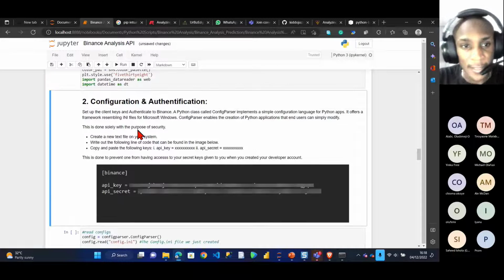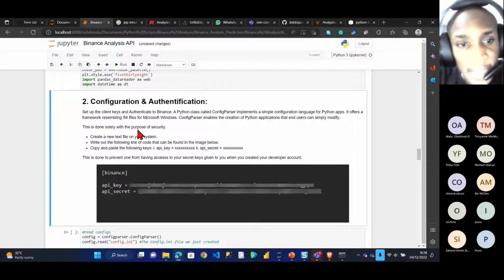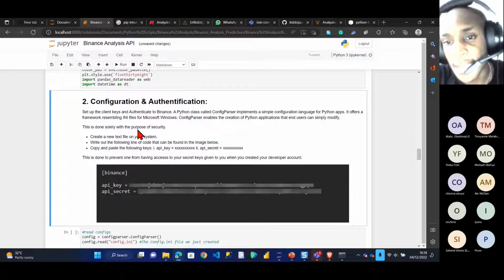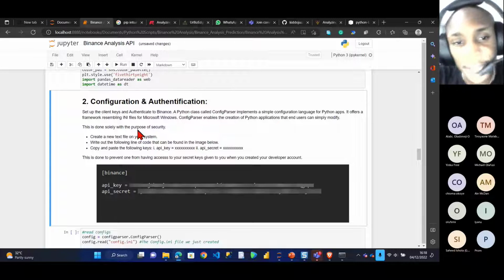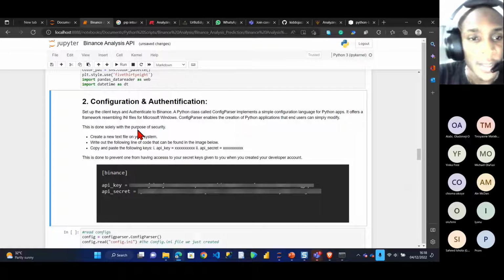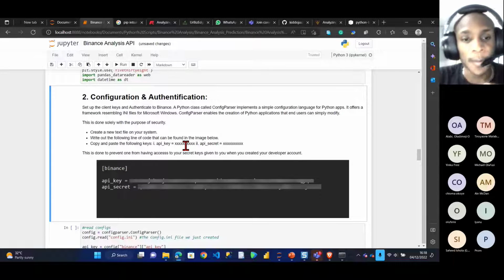What this basically does is, to set up the client key and authentication to Binance, a Python class called ConfigParser implements a simple configuration language for Python applications. It offers a framework resembling INI files for Microsoft Windows. ConfigParser enables you to create a Python application that the end user can simply modify. So the purpose is mainly for security, right? That's the main purpose of using the config parser.